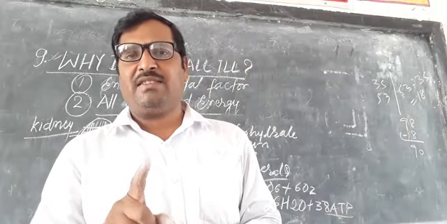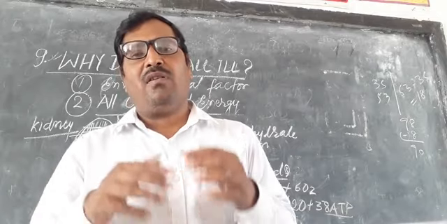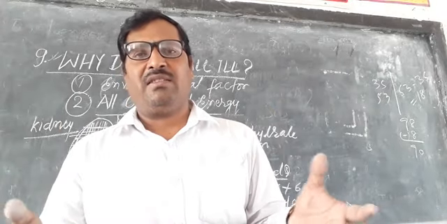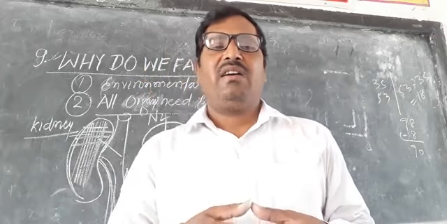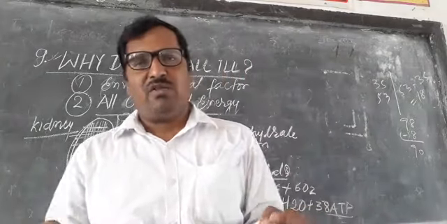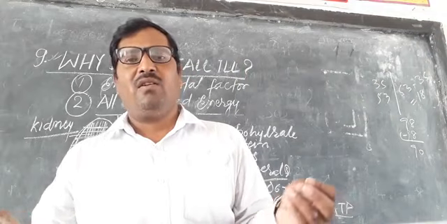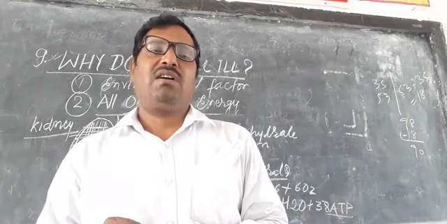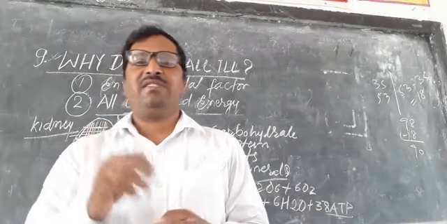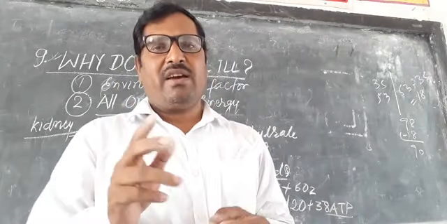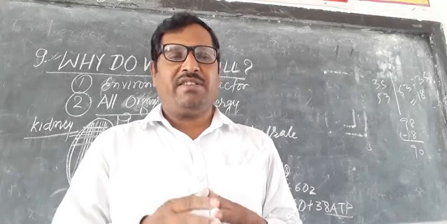But some diseases prolong for a long duration and remain in the body, like cancer, AIDS, and TB, tuberculosis. These have a long period, so they are called chronic diseases. So there are two kinds of diseases on the basis of their duration: acute and chronic.